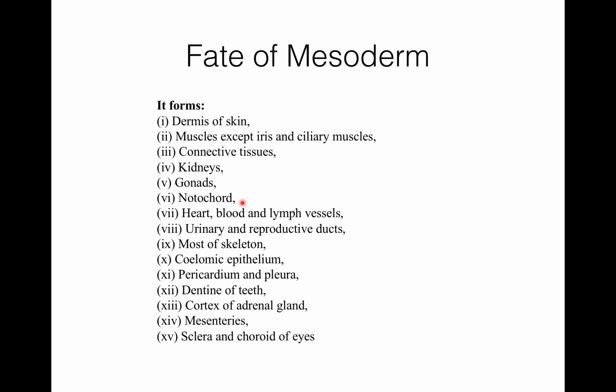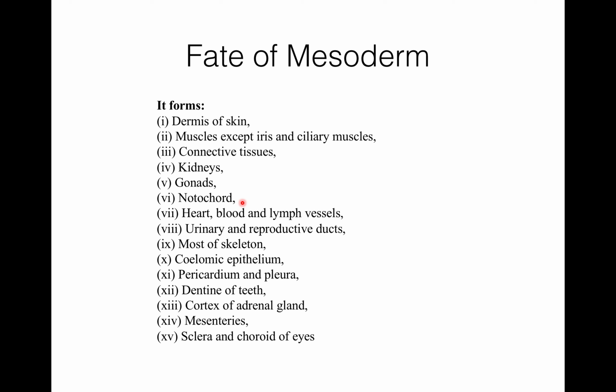It forms connective tissues, kidneys, gonads, notochord. In the blood vascular system, it forms heart, blood, and lymph vessels. In the urinogenital system, it forms the urinary and the reproductive ducts. And most of the skeleton is formed by mesoderm.